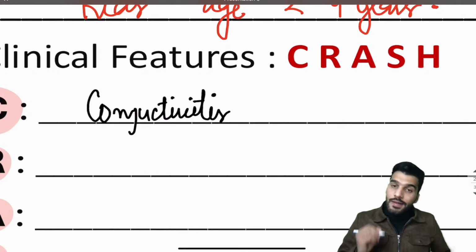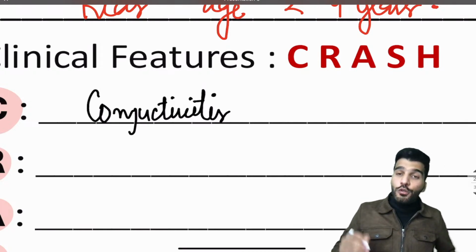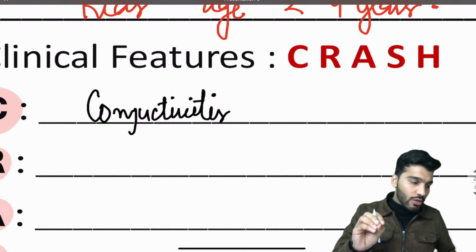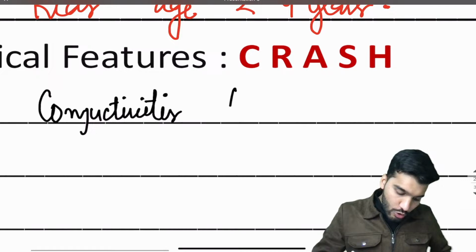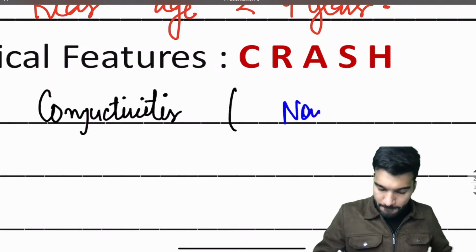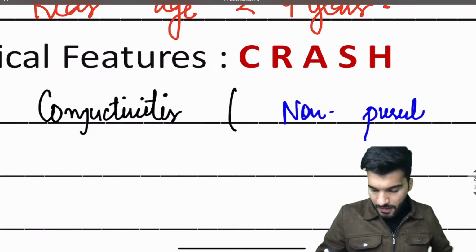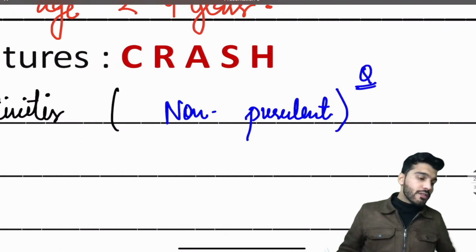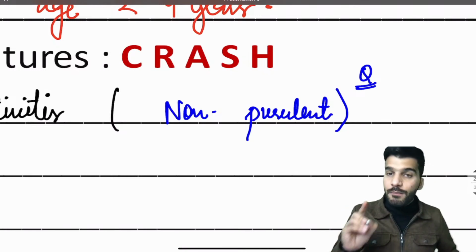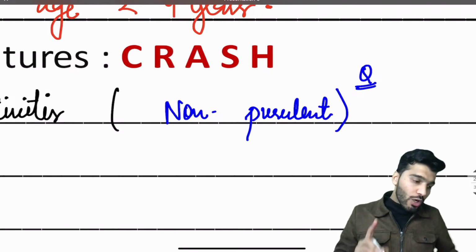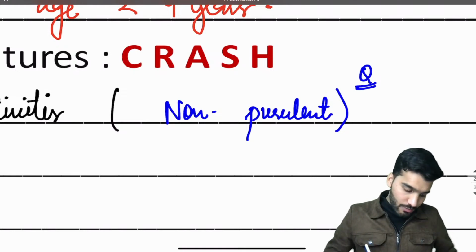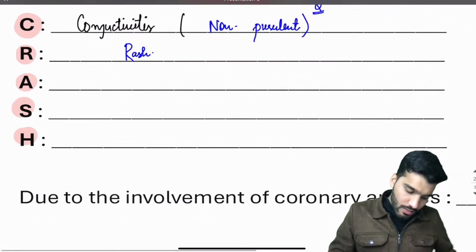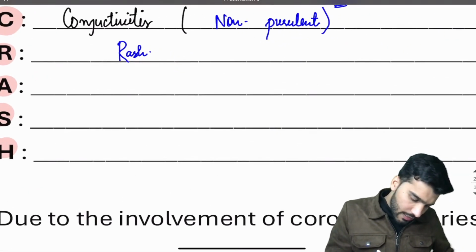My dear students, recent questions that have been circulating: which of the following is not a feature of Kawasaki disease? They will mention purulent conjunctivitis. Remember, that is non-purulent. Now new questions are which of the following features is not seen? Purulent discharge is not seen, that is non-purulent. Now R stands for rash, then A is going to be adenopathy.